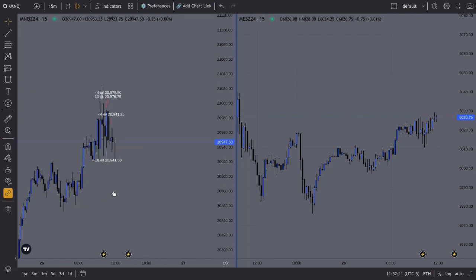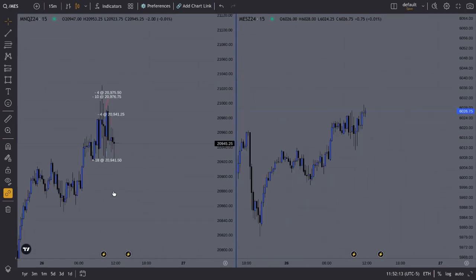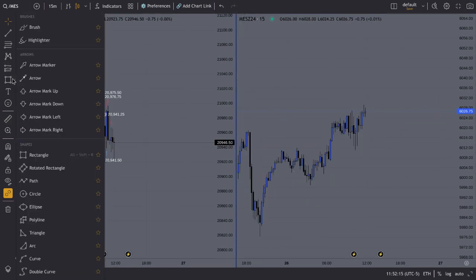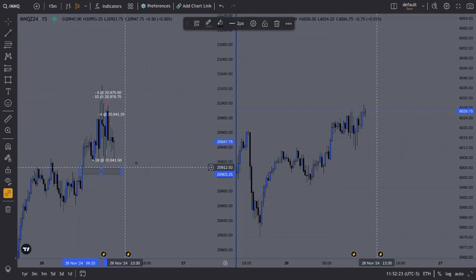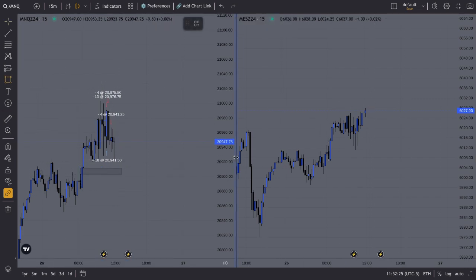What I was really looking at was this 15-minute fair value gap right here. Hold on, rectangle. Alright, this 15-minute fair value gap on both of them. Both of them had that 15-minute fair value gap. There's an SMT at that 15-minute fair value gap, so that's an internal SMT. That's what it's called.